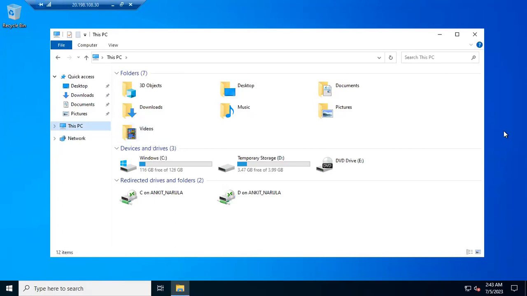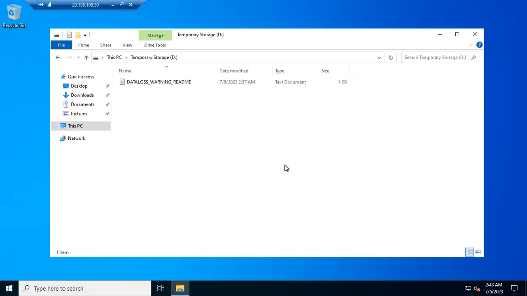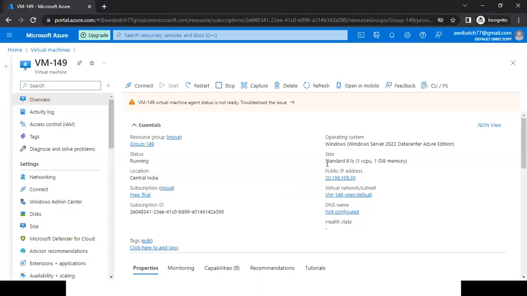Okay. Now, if you see here my screen, here I'm able to see the C drive. And here I'm able to see one temporary storage of 4 GB, 3.99 GB. It is actually 4 GB we are getting. But what is this temporary storage? How we are getting this temporary storage? We are getting this temporary storage because we have selected the type as B1S.